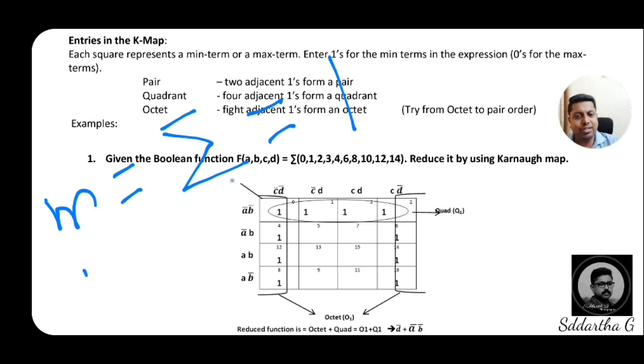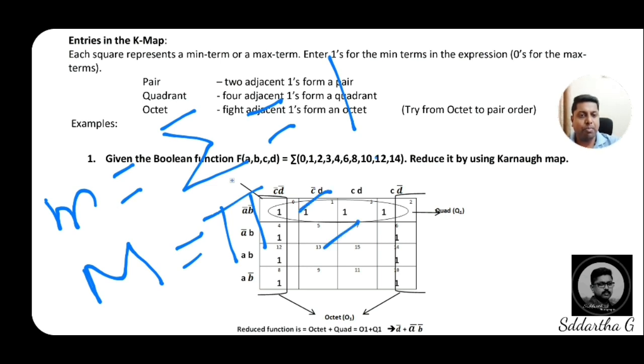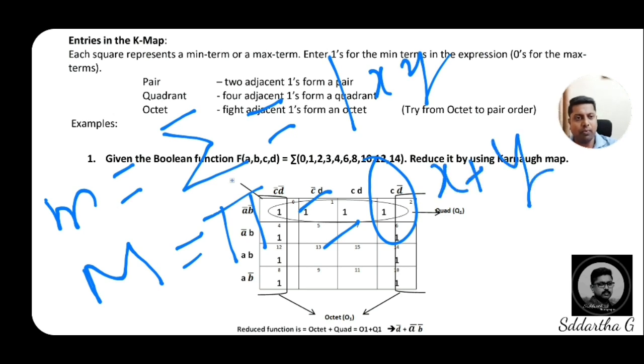If it is a maxterm expression, capital M, in the form of pi, product of sums, for this expression you should place 0 inside the box. And these minterm expressions are like this, x into y form, but maxterm expressions are in the form of x plus y. I think you are getting it.